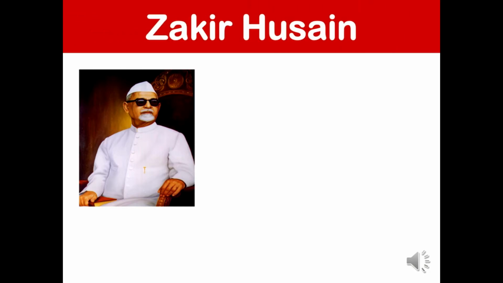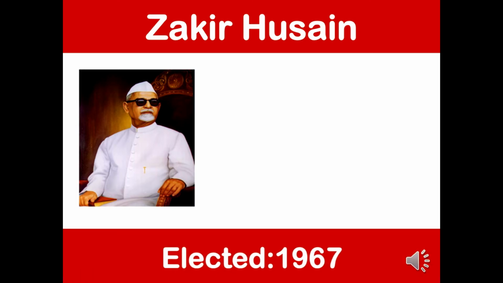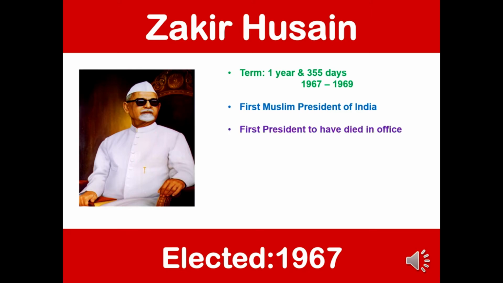The third president was Zakir Hussain. He was elected in 1967. He served a term of 1 year and 355 days. He was the first Muslim president of India. He was the first president to have died in office and because of that, he was the shortest serving president of India. He was also an independent candidate, which means he had no affiliation to any political party.